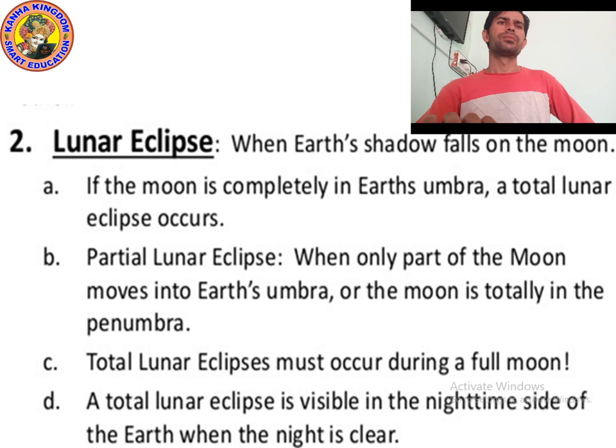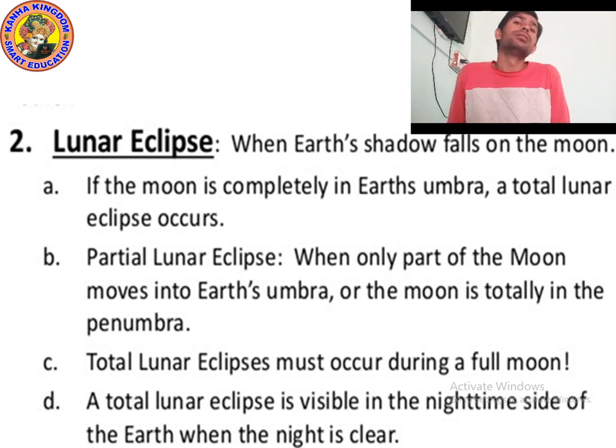When the earth's shadow falls on the moon, which means when the earth is between the sun and the moon, that time the earth's shadow will fall on the moon. That is called a lunar eclipse.